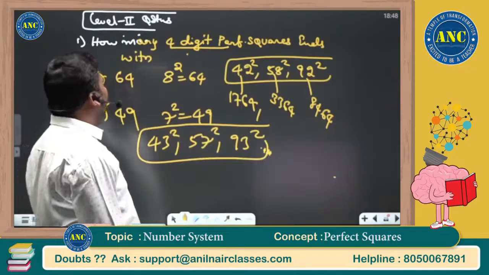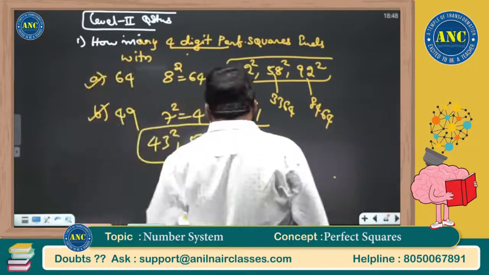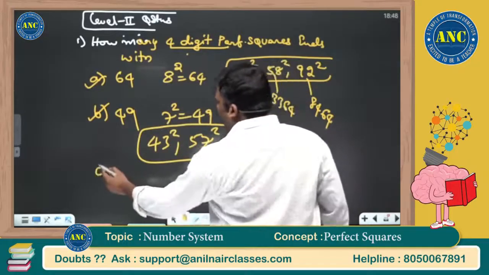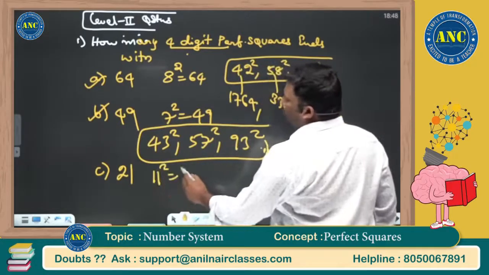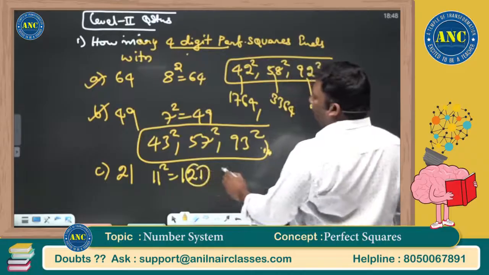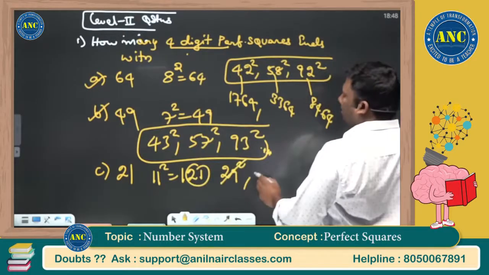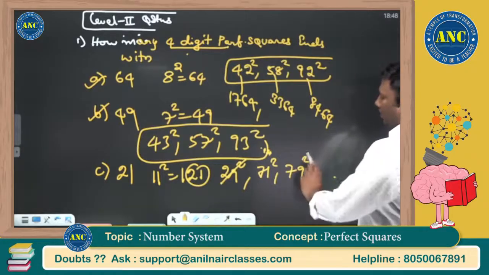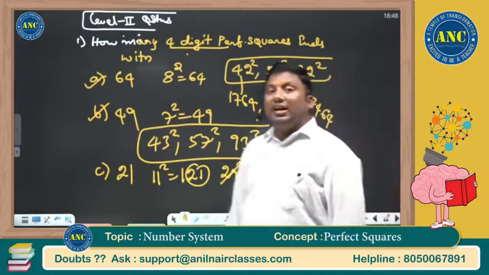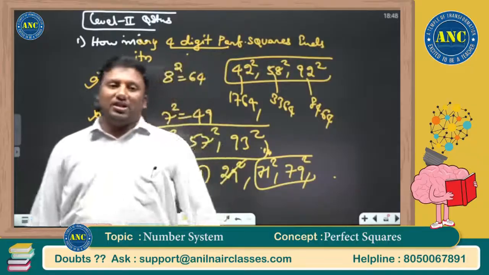Now let me get into the next level. Level 2 is already over. Suppose I take another question, 21. What will be the answer? 11 square is 121. 50 minus 21, 29 square, which is a 3-digit number. 71 square, 79 square. Two numbers I will get. Why? Because 29 square is 841, which is a 3-digit number.